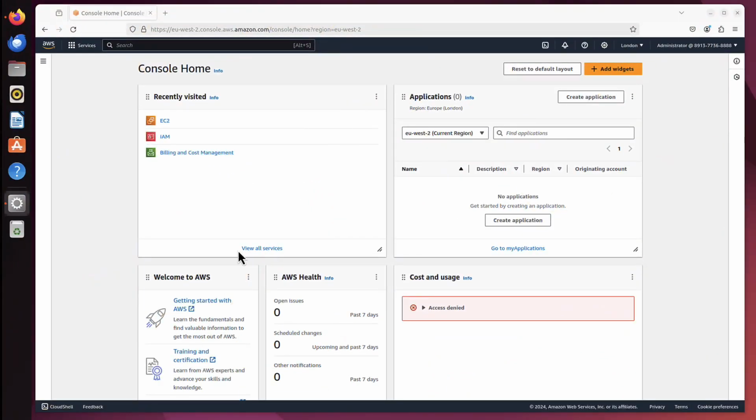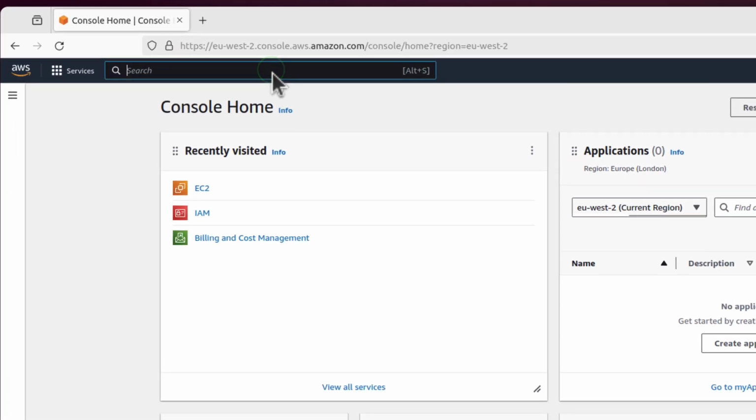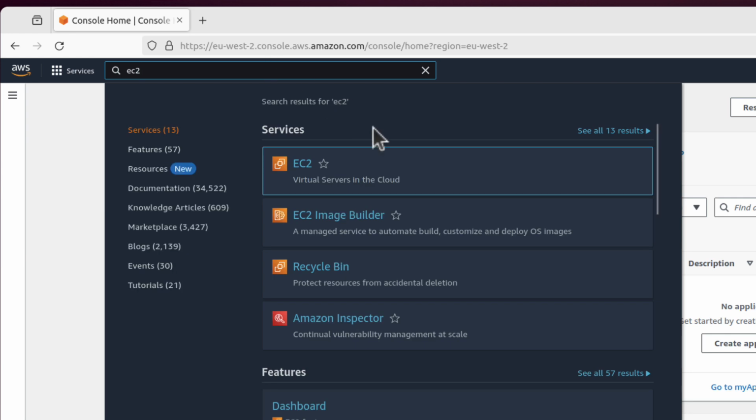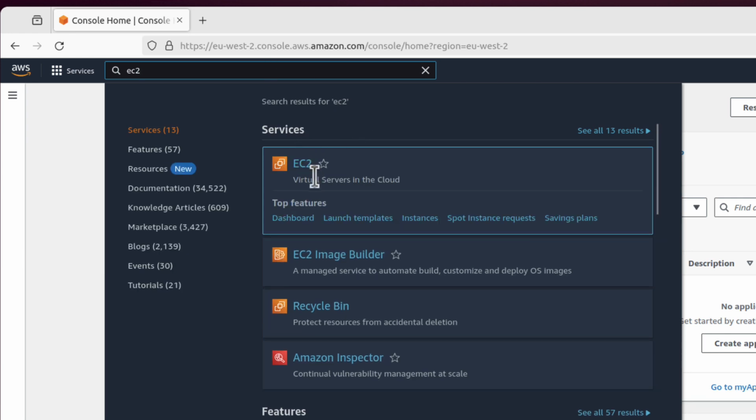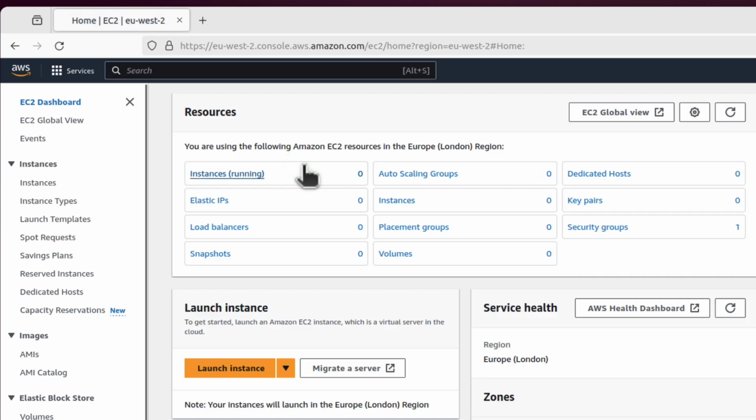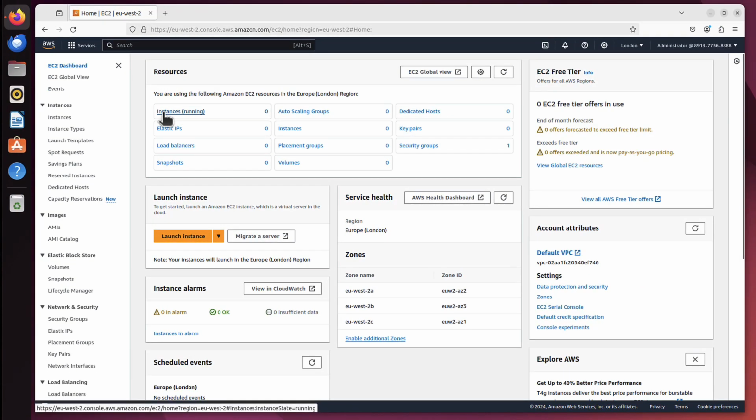Okay, so here I am in my AWS console. I'm still logged on as IAM user administrator, and the service I need is called EC2. And you can see services, EC2, virtual servers in the cloud. That's exactly what we need. So I clicked on it, and as you can see, instances running 0, because I don't have any virtual servers yet. So let's create one.